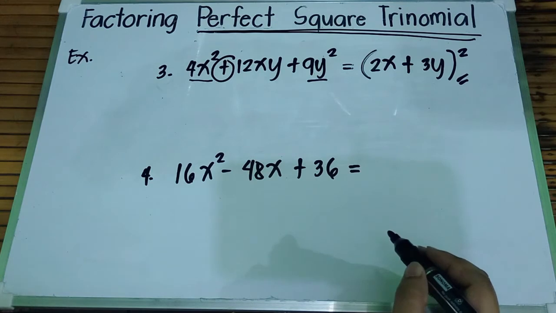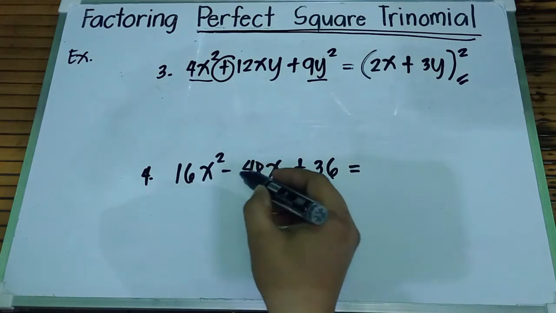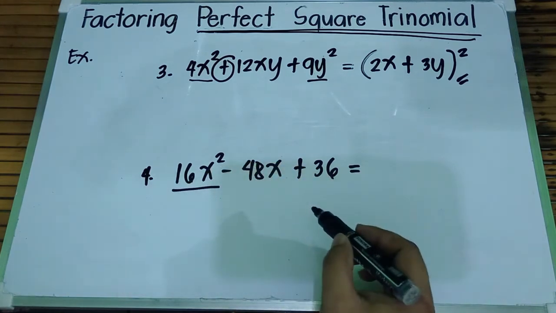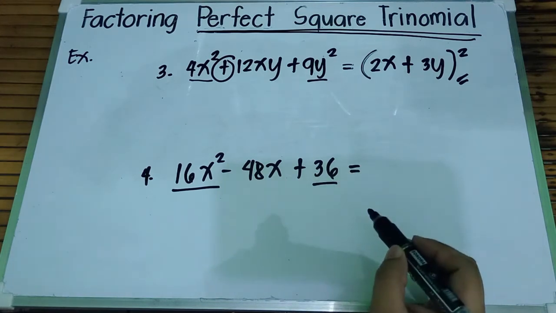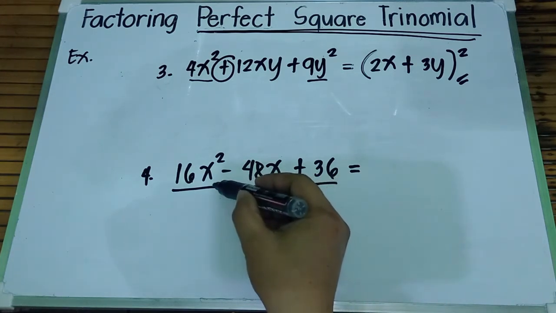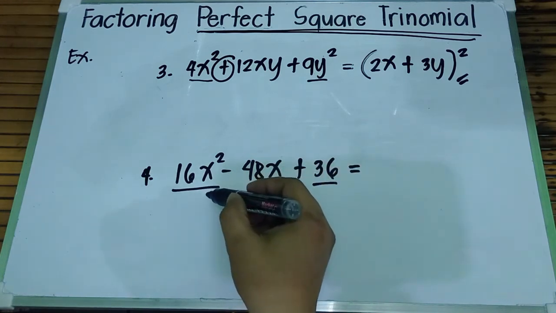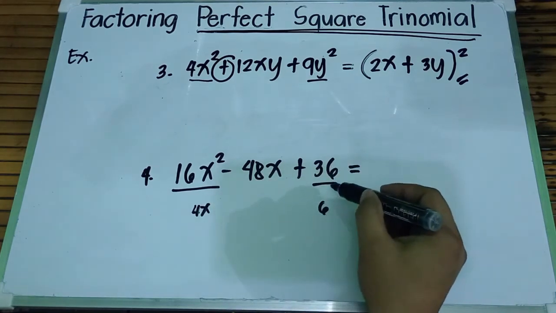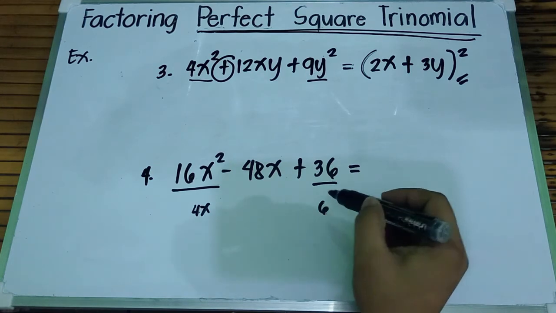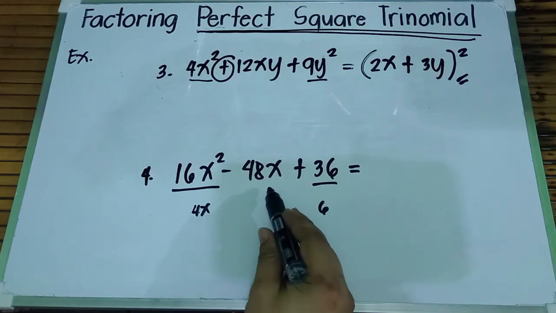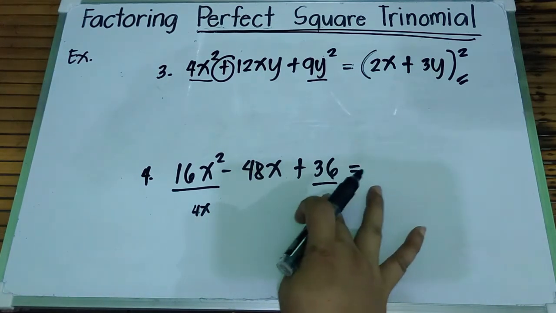So, again, check natin kung perfect square trinomial ito. Yung 16x squared minus 48x plus 36. So, yung 16x squared ay perfect square. And then, yung 36 ay perfect square. And then, check natin yung middle term. So, twice the product of the square root of the first term and the third term. Square root ng 16x squared, that is 4x. And then, ito naman ay 6. Square root ng 36 ay 6. 6 times 4x, that is 24x. Times 2, that is 48x.